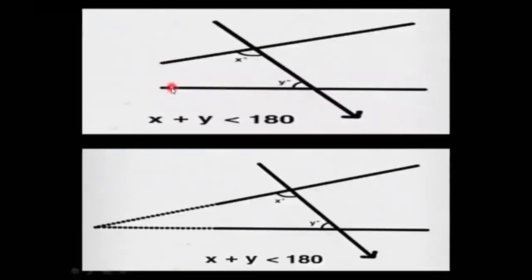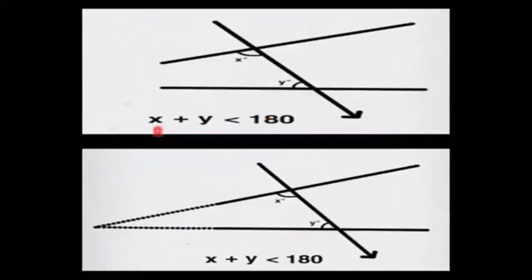It says that if a straight line falls on two straight lines, and the interior angles are less than two right angles. The interior angles here are x and y. So if the sum of these interior angles is less than two right angles: a right angle is 90, so two right angles will be 180.